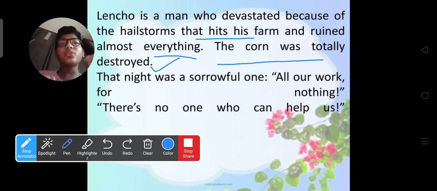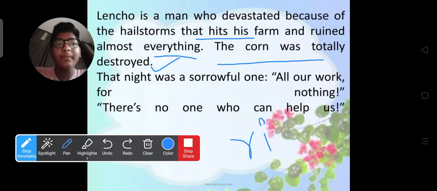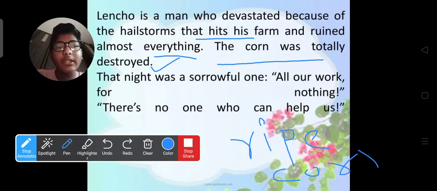So Lencho was devastated because of the hailstones, nothing but snow, that hit his farm, which was totally destroyed. The corn was totally destroyed. What was his crop? Ripe corn. The crop was totally destroyed.